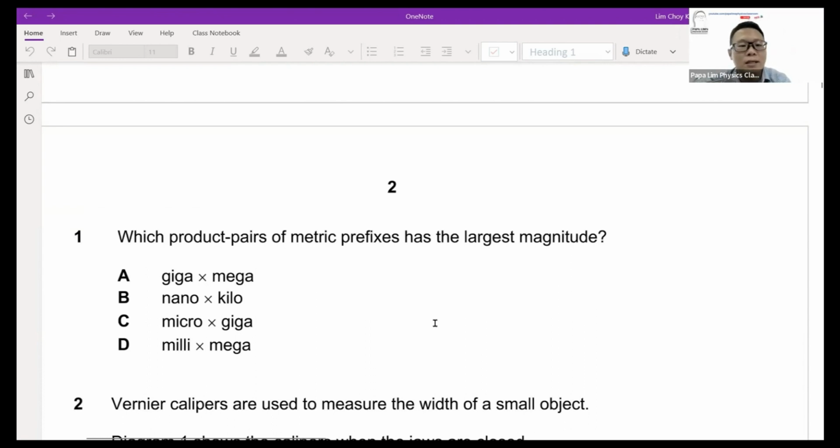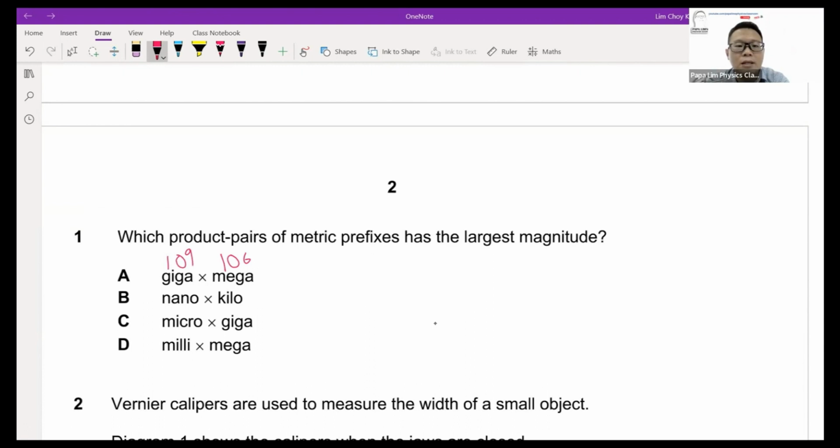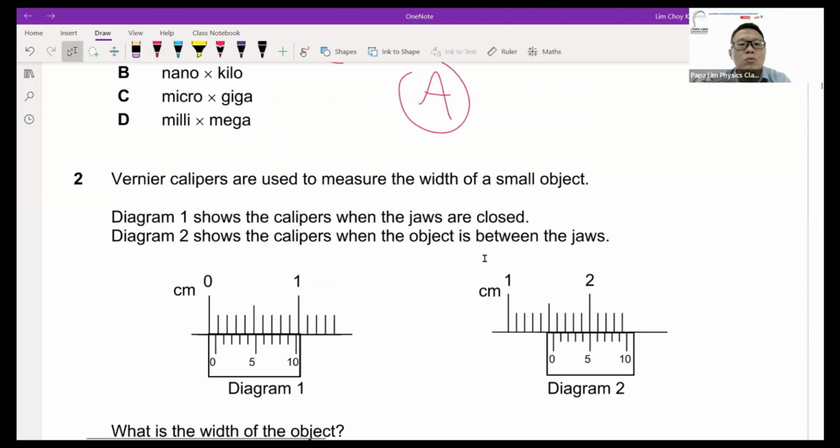So without delaying, the easiest way is to work out all the prefixes. Mega is 10 to the power 6, giga is 10 to the power 9, and so on. After that, you use a calculator to work out which one has the greatest magnitude. It's fairly straightforward. If you've done it, the option here will be A. Now question 2. Question 2 is vernier caliper.